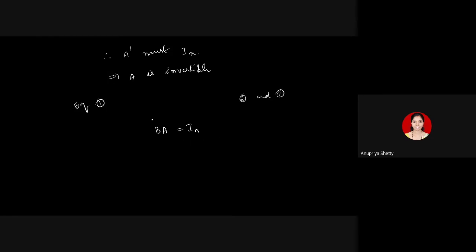If you are able to do that, then our work is done, because already we have AB equal to identity. We also get BA equal to identity. Therefore, A inverse is B itself. Conclusion we'll do tomorrow. Please try completing that.